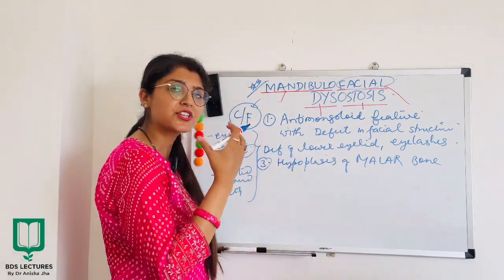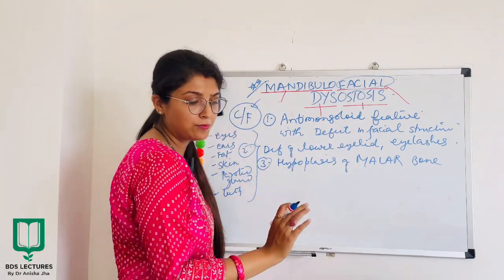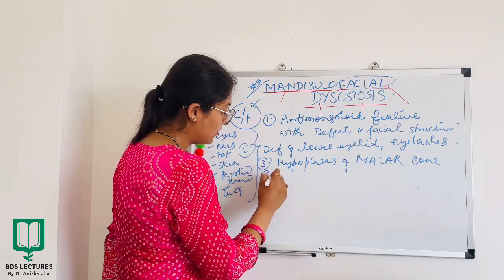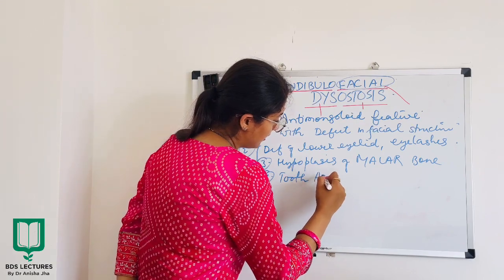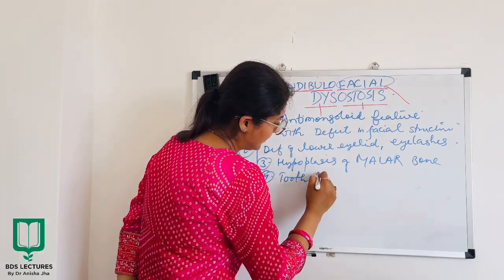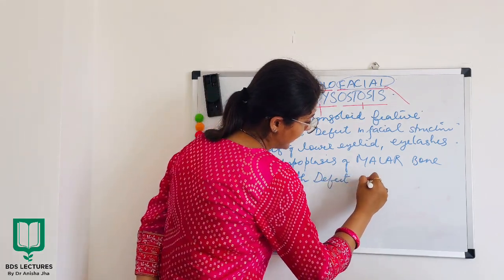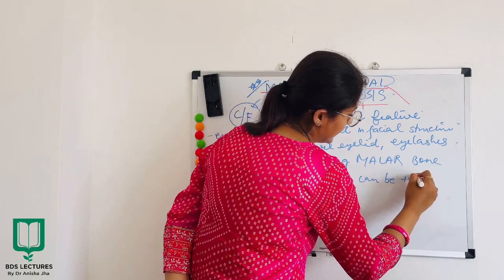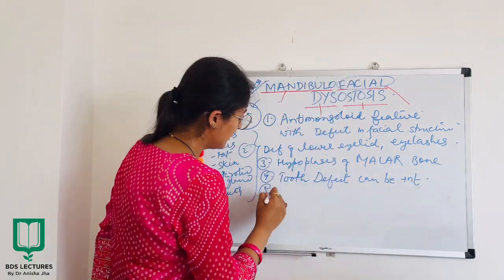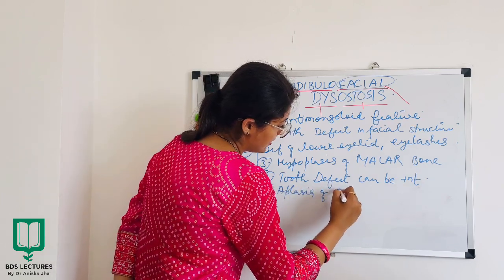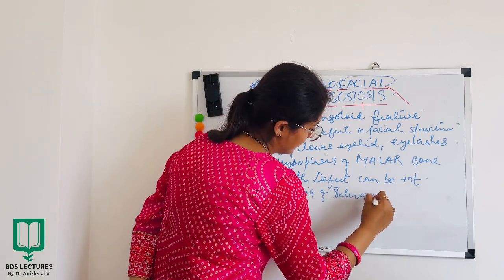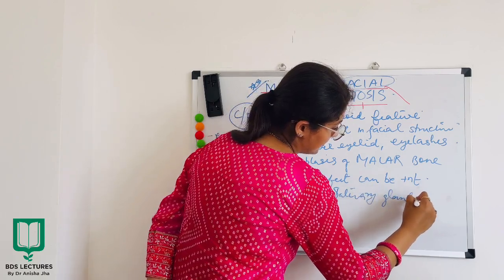There will be deficient development of your malar bone. Now, fourthly, tooth defect can be present. There will be aplasia of salivary glands.